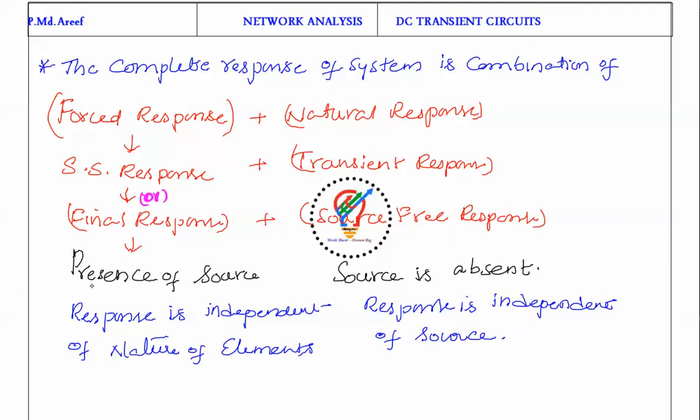These all are because a source is present, so the response is independent of the nature of the elements. Here the nature of the element means the inductor will store some energy, the capacitor will store some energy, and the resistor will dissipate energy. Here it doesn't matter. In the case of natural response, the transient response is because of the source-free response. Source-free response means there is no source present, so the source is absent here. The response is independent of the source. That means it depends upon the nature of the elements, how each element stores its energy and discharges its energy.